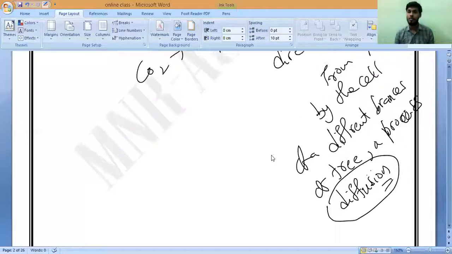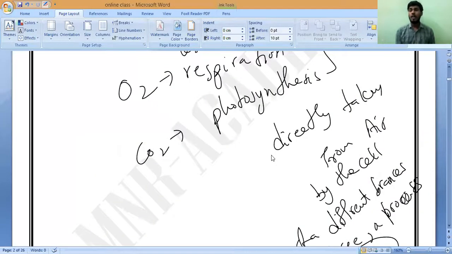They will ask you the question, like I will prepare a question paper. They will ask you why plants are much bigger in size compared to animals, then why is diffusion alone enough to supply oxygen and carbon dioxide?